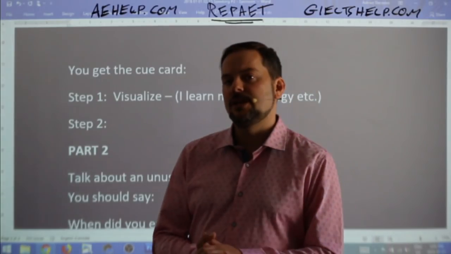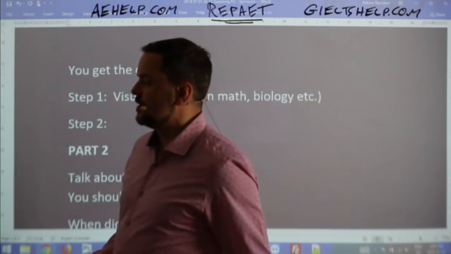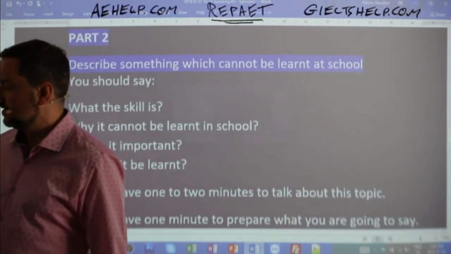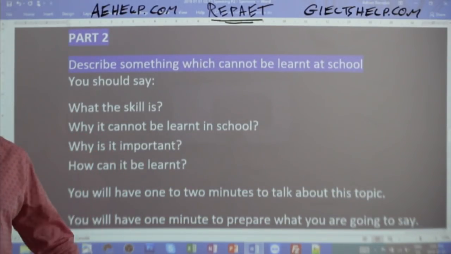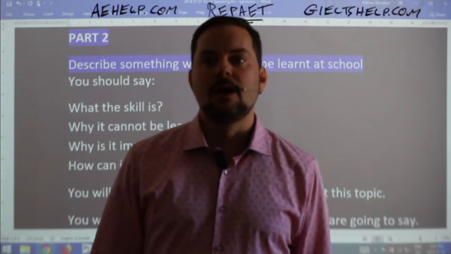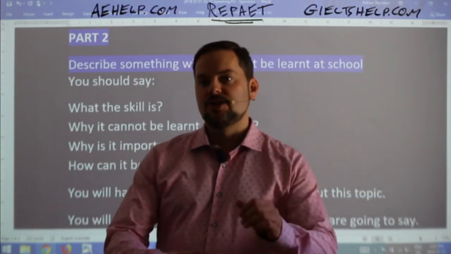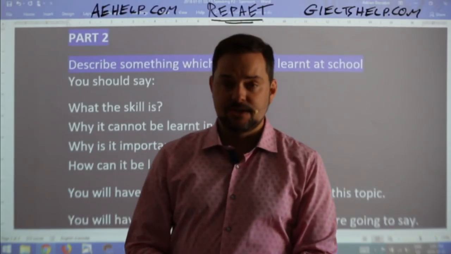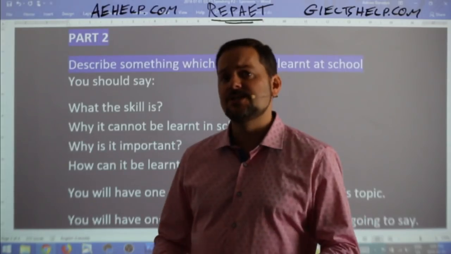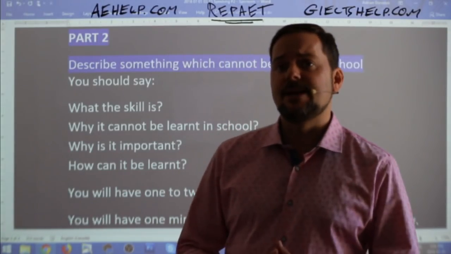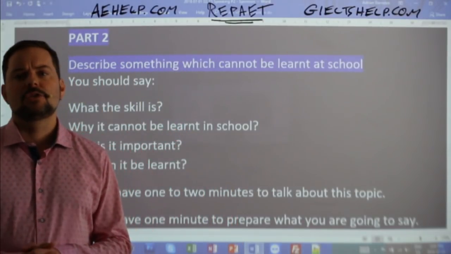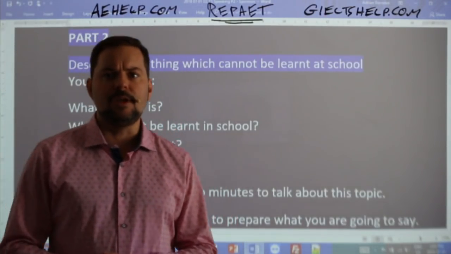Mohammed, Baljeet, do you have any idea of what a good step is with this question? Again, the question is asking you, describe something which cannot be learnt in school. So it's a tough one. It's easy to get lost in this question. It's easy to have difficulty answering this question, even if you're a native speaker, unless you take a couple of really important steps in the beginning. Any idea what I'm thinking of here? So what is something that you should do?